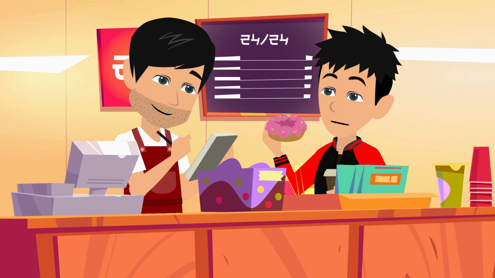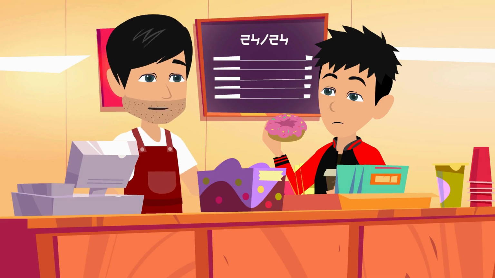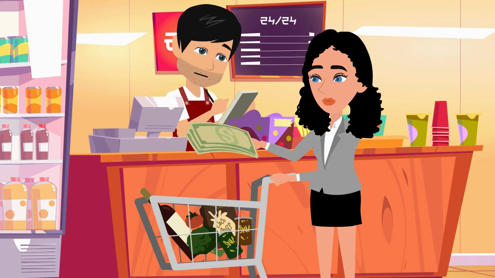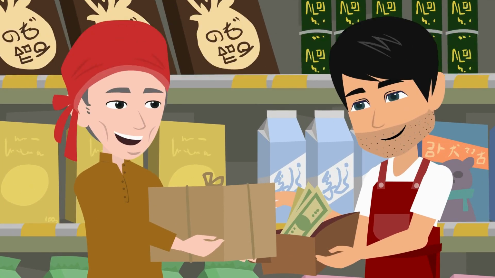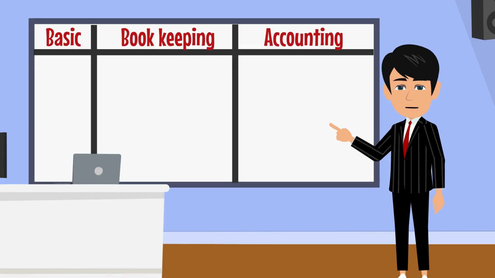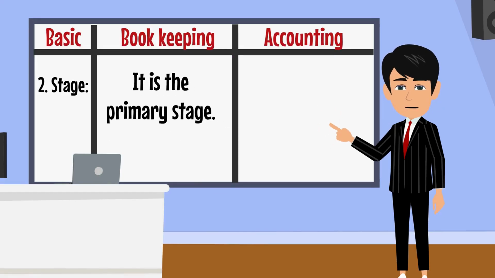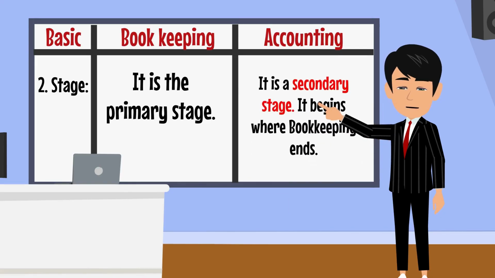Bookkeeping? What's that? Bookkeeping is when I record all the financial transactions of the shop. For example, today I sold 1,500 rupees worth of groceries and spent 500 rupees on restocking biscuits. I'm writing these numbers down in my records. Second stage. Bookkeeping. It is the primary stage. Accounting. It is a secondary stage. It begins where bookkeeping ends.